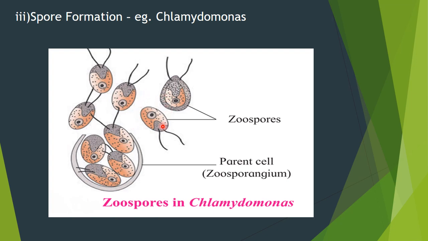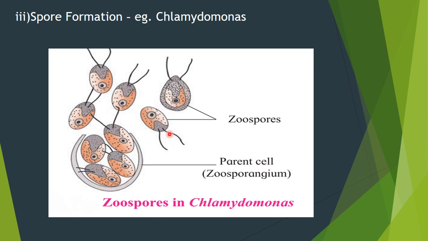Each spore develops into a new organism. The parent cell is called the zoosporangium, and from that the zoospores are released. Each zoospore develops into a Chlamydomonas, which is unicellular, flagellated, and motile.